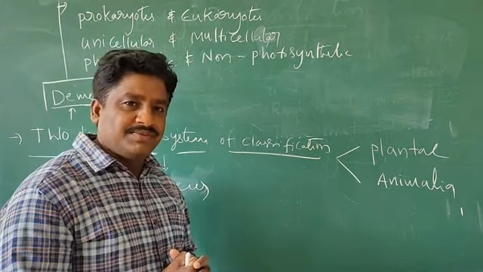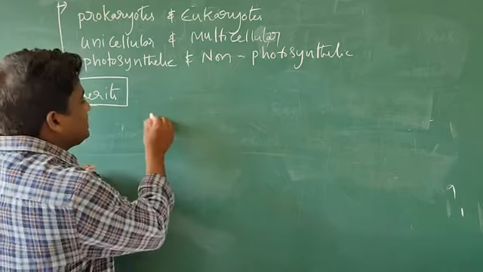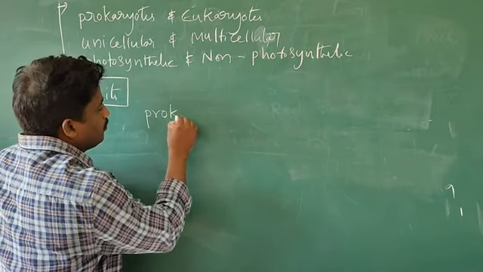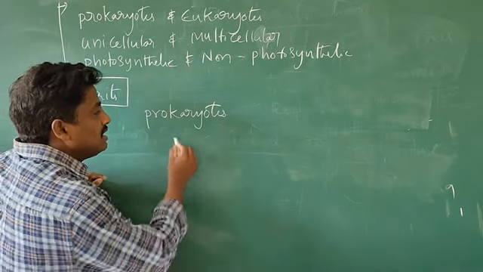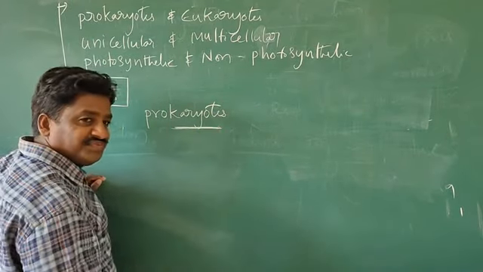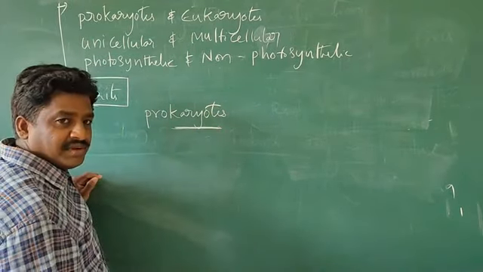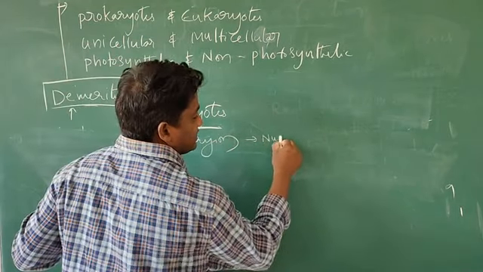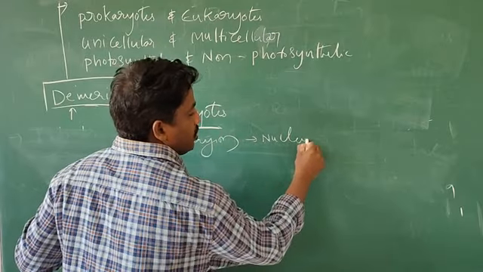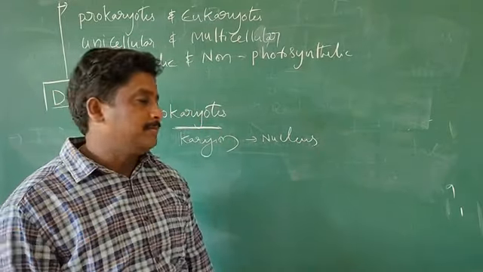Prokaryotes means, here see, first of all, what is meant by karyon? Karyon means nucleus.